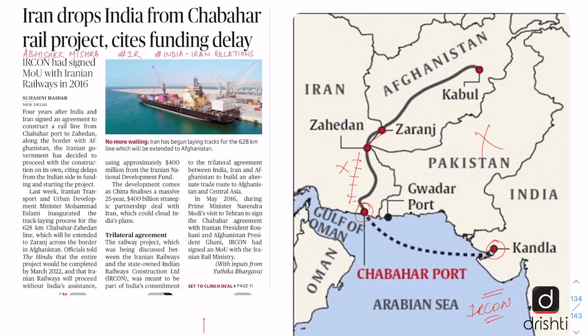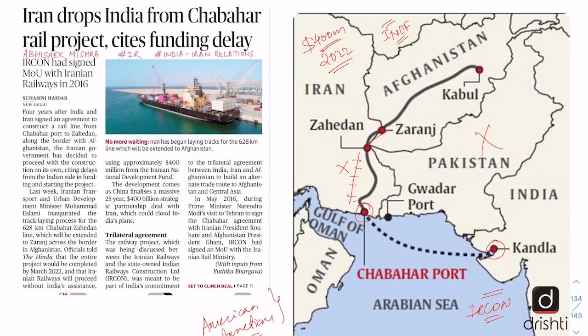And the major reason for this has been the American sanctions and the threat of American sanctions, which has not allowed India to raise finances or to be able to get the equipment suppliers on board for constructing the railway line. So last week the Iranian Railway Ministry has inaugurated the track laying process and it is supposed to be completed by 2022 at a cost of $400 million, which will be funded by the Iranian National Development Fund.